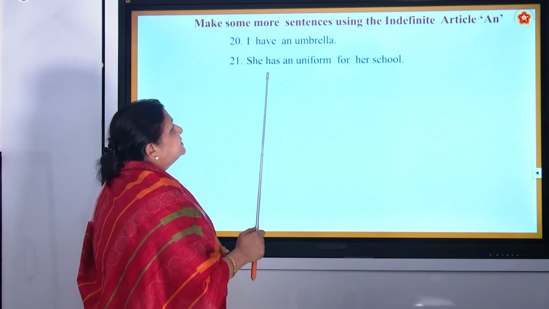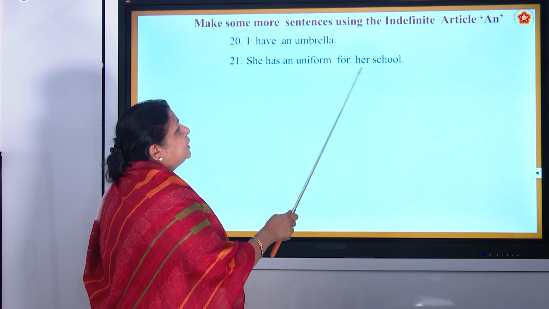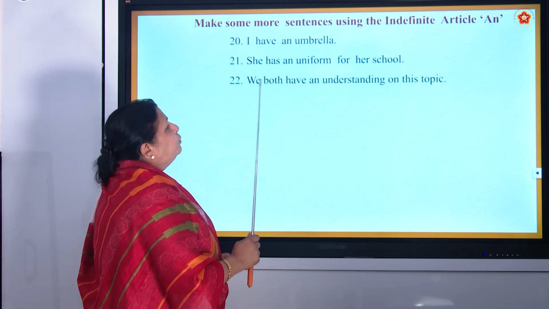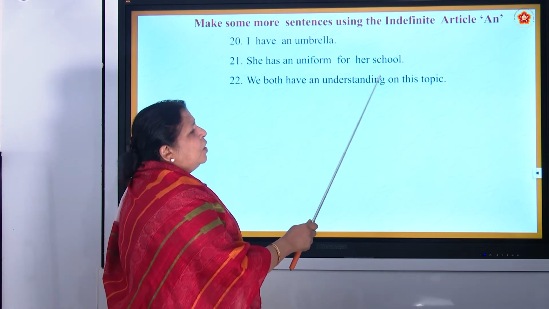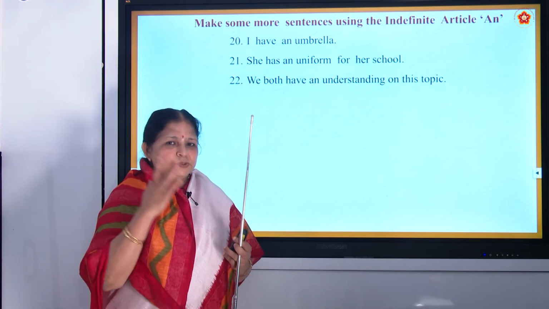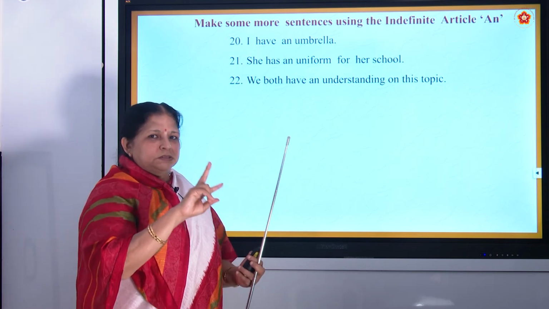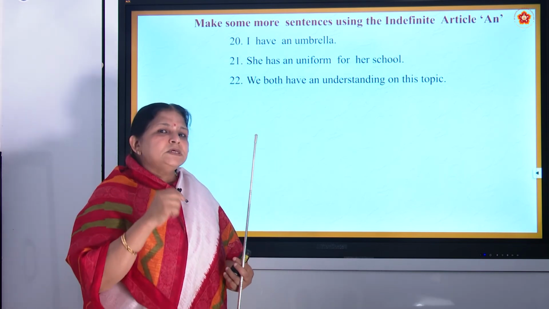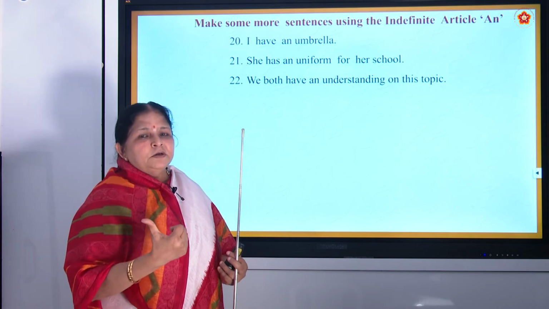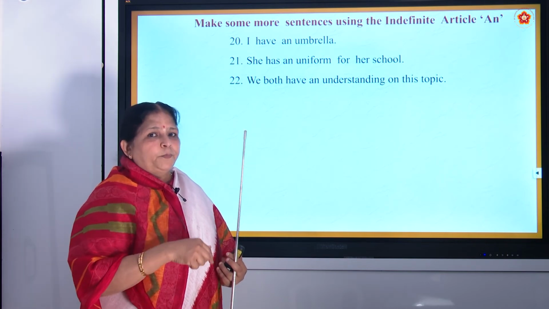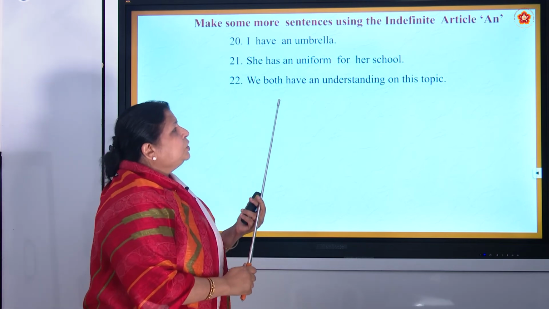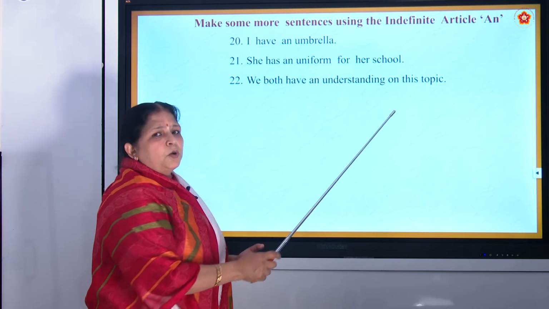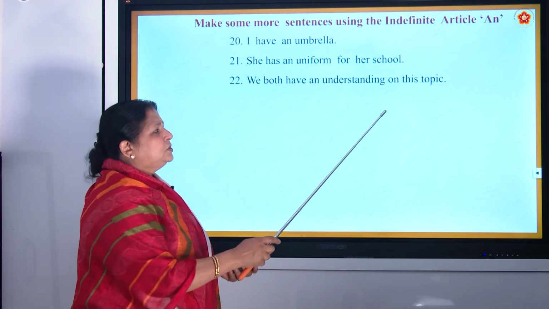Yes. She has an uniform for her school. Okay. Yes. We both have an understanding on this topic. See, now there is one topic and there are two parties. And one party is saying this is not proper and the other party is saying this is proper. So you and your friend, they are for that topic. So you are saying we both have an understanding. Okay, means we are agreeing on this topic. So we both have an understanding on this topic.